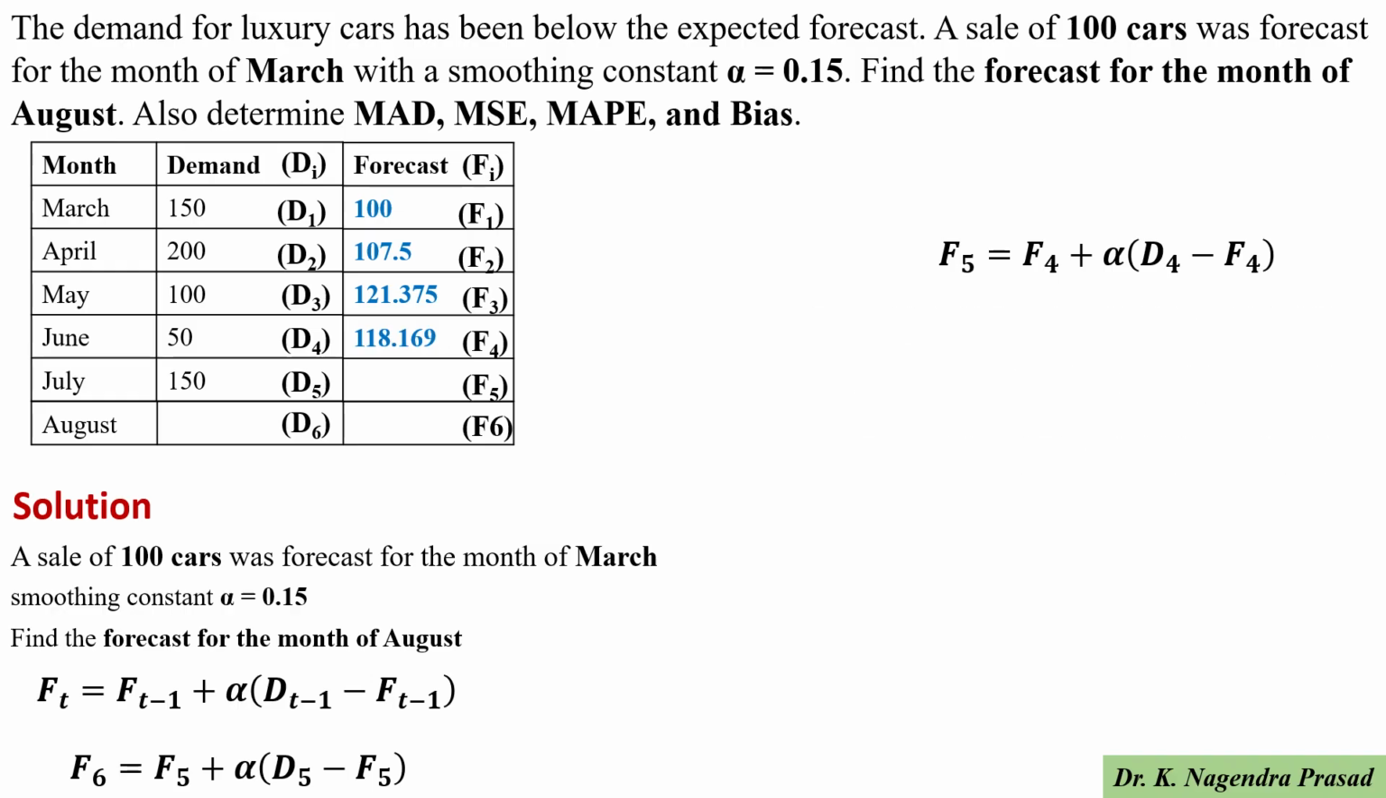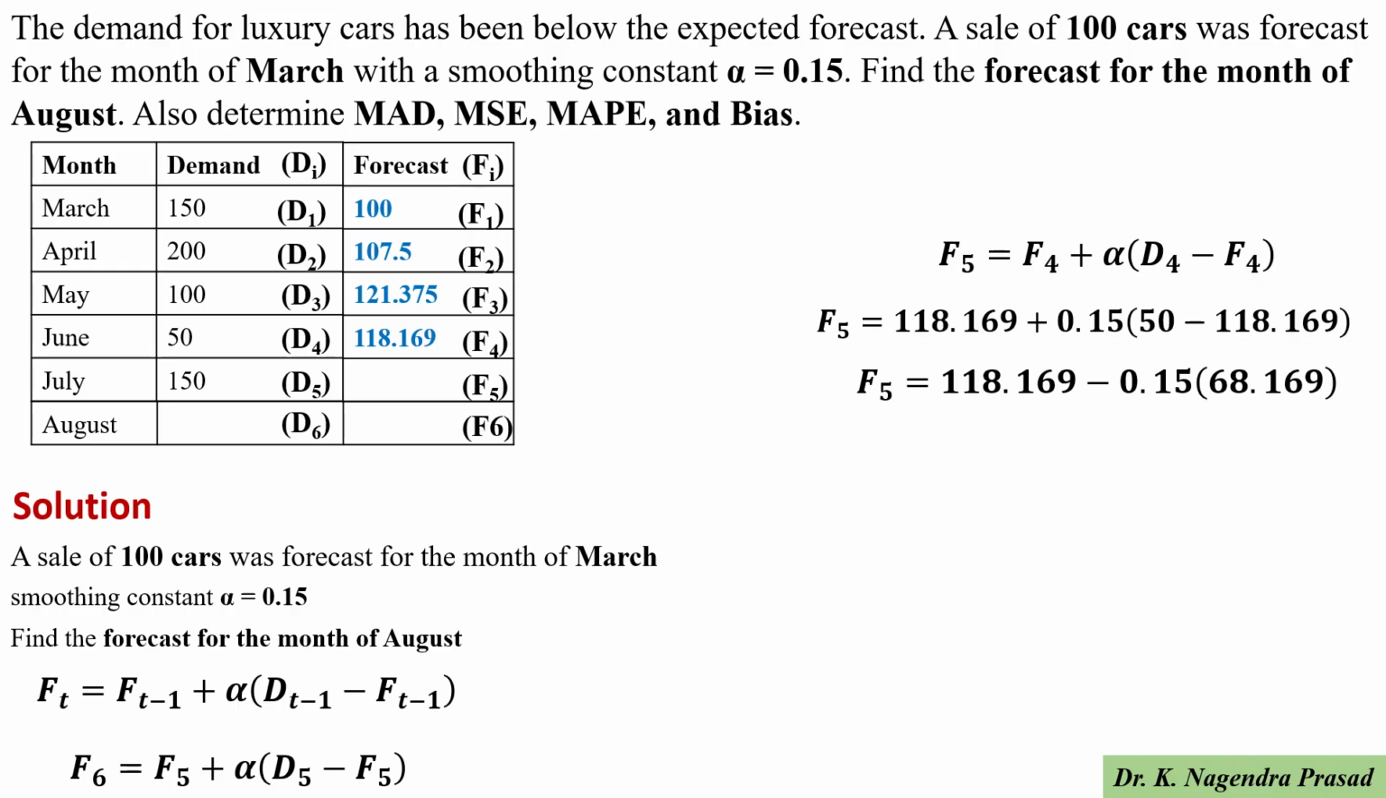Next we determine F5, the forecast for the month of July. F5 equals F4 plus alpha into D4 minus F4. F4 value is 118.169, D4 value is 50, and alpha is 0.15. Substituting, we get F5 equals 118.169 minus 0.15 into 68.169. From this, F5 equals 107.94. So F5 value is 107.94.